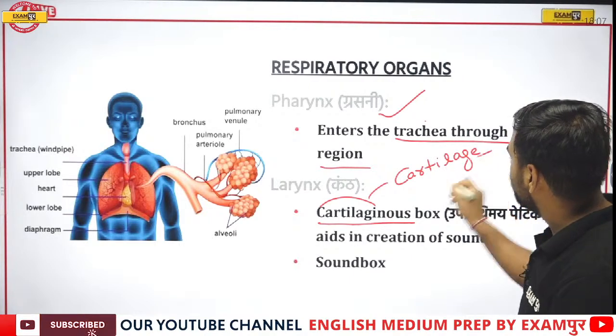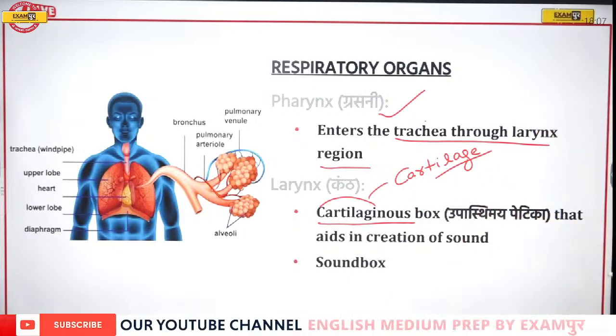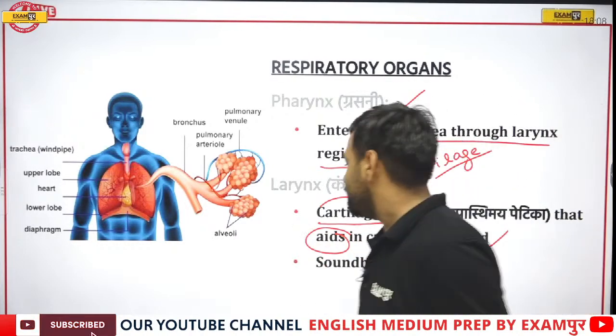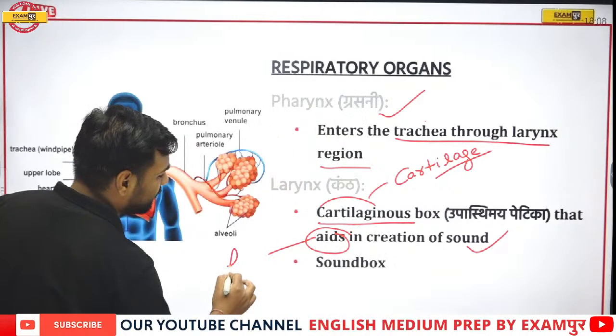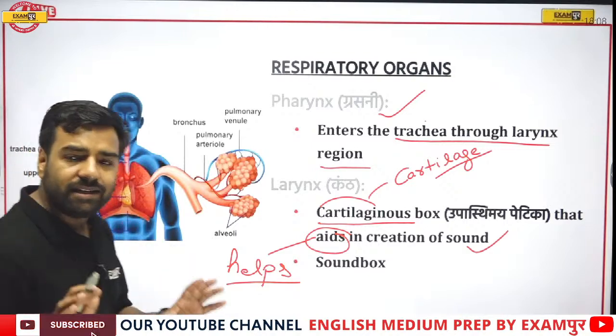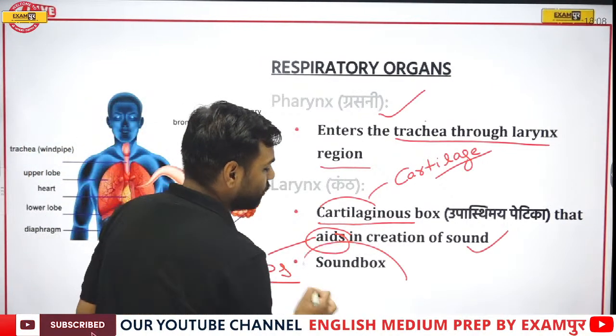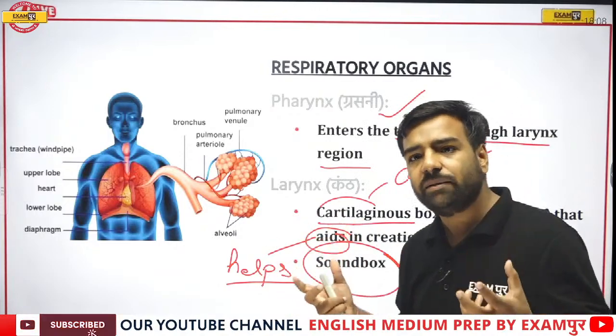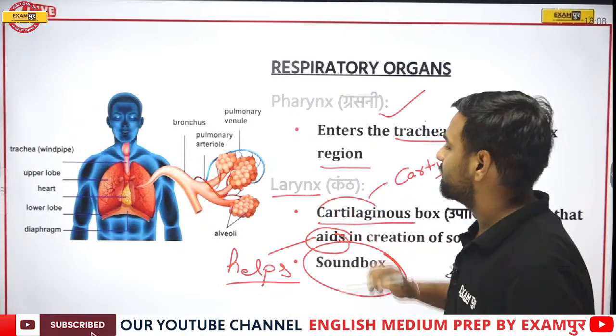So this is important. Please remember. It is a cartilaginous box that aids in the creation of sound. Now you must be wondering, sir, what is this aids? Aids means it is helping in the creation of sound. So we can say that it is known as the sound box. Whenever someone asks you about this sound box, please remember that is your larynx.